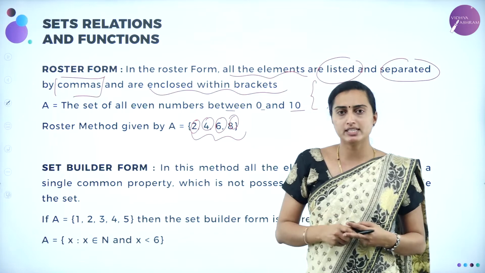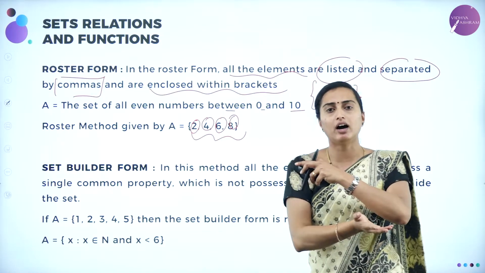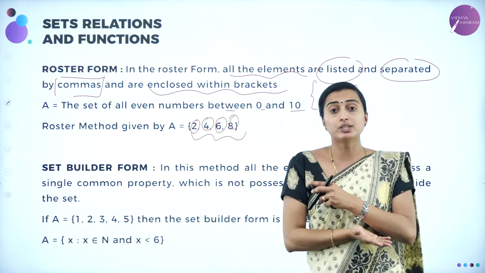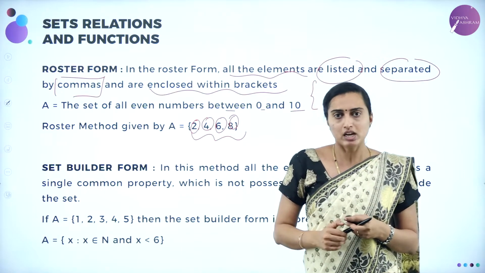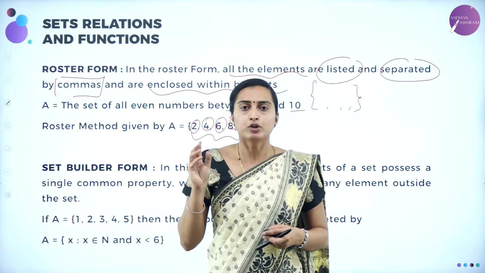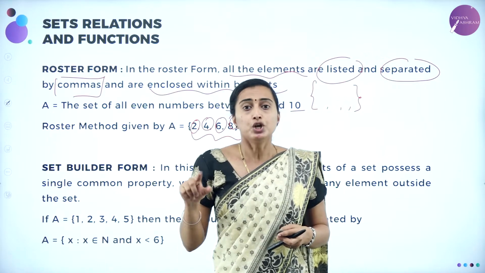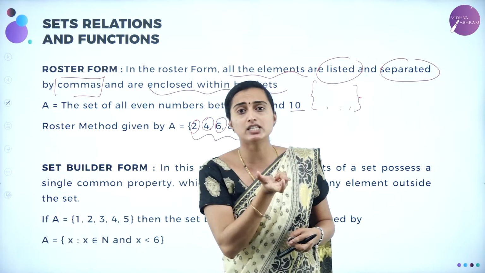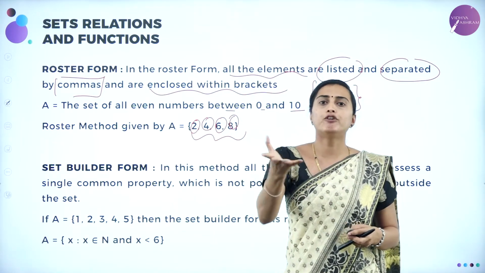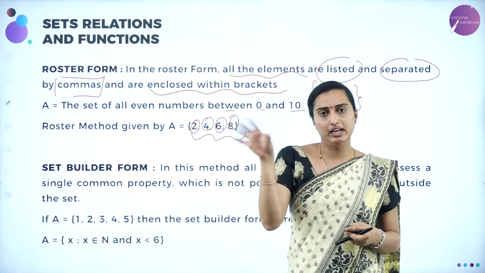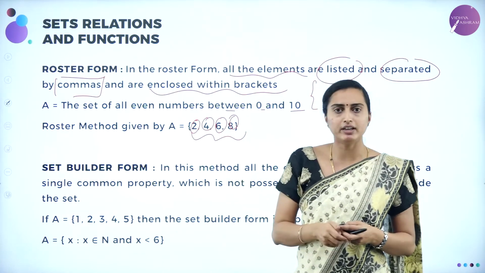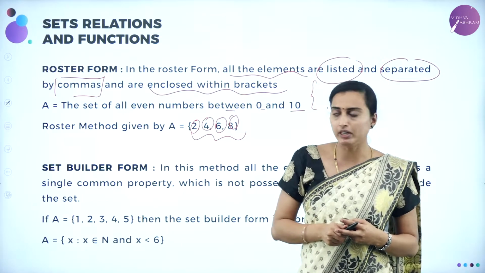Then what do you mean by the set builder? The opposite of the roster form is nothing but the set builder form. That means the set will be given in a roster form separated by commas. You are going to convert that into a sentence form, meaning you are going to give a description for the elements. Okay, let us see the example here and let us know the definition of the set builder form.